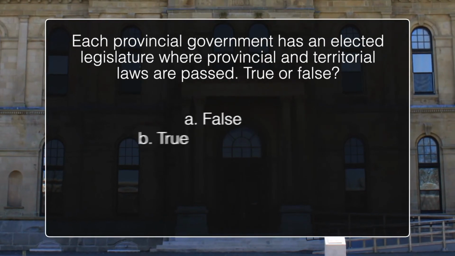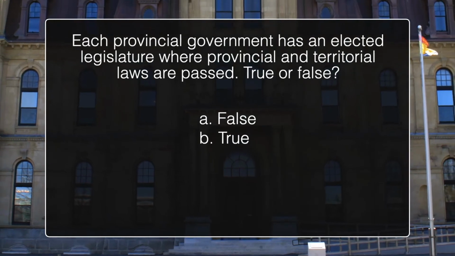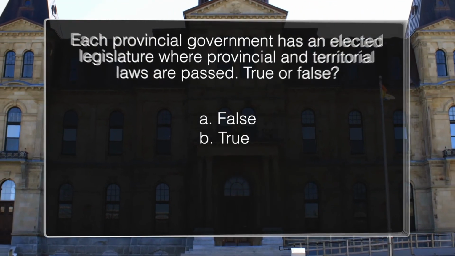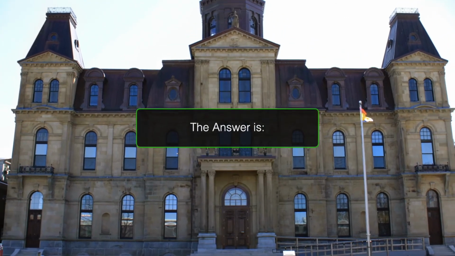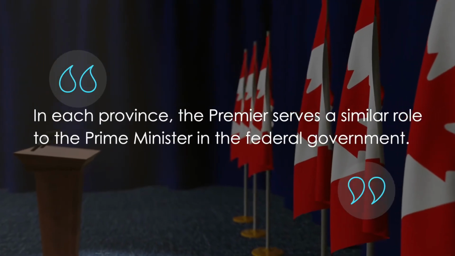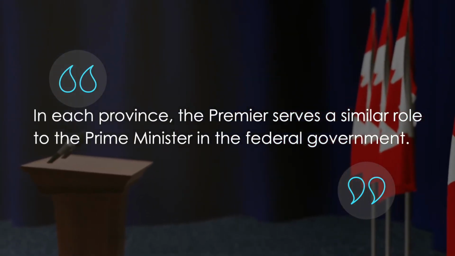Each provincial government has an elected legislature where provincial and territorial laws are passed. True or false? The answer is true. In each province, the Premier serves a similar role to the Prime Minister in the federal government.